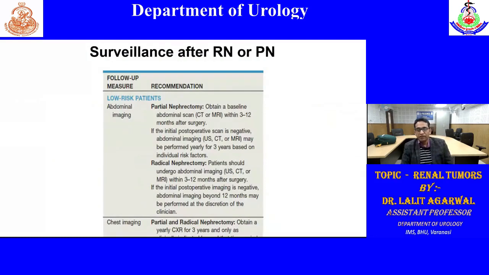What is the surveillance after partial nephrectomy or radical nephrectomy? How will you follow up the patient? In case of a low risk patient, that is T1, N0, M0, in case of partial nephrectomy, first we have to have a baseline either CT or MRI within 3 to 12 months after surgery. Then we can follow up by ultrasound also, annually up to 3 years. In case of radical nephrectomy, the initial study can also be ultrasound other than CT or MRI within 3 to 12 months. Beyond 12 months, follow up is not required.